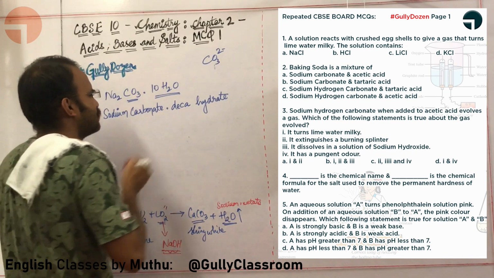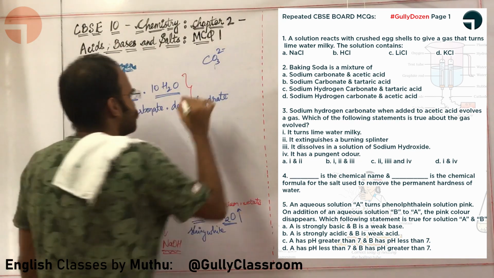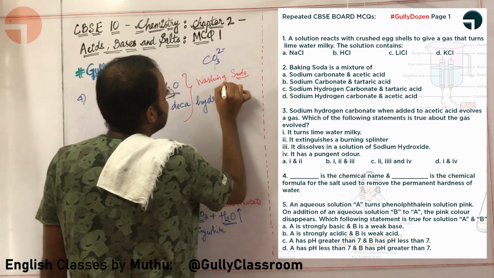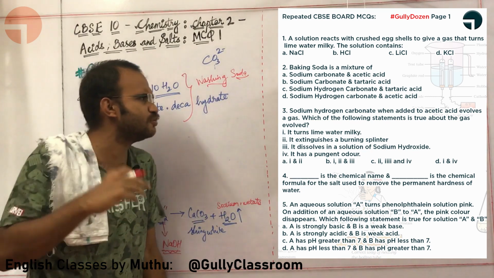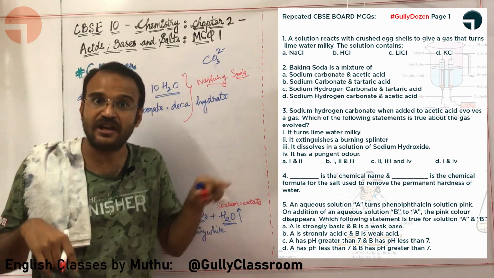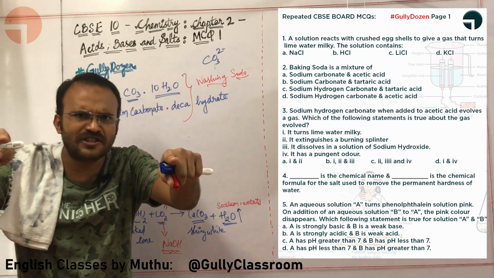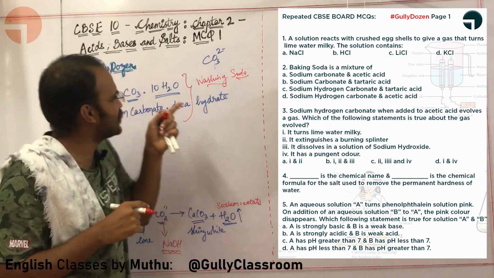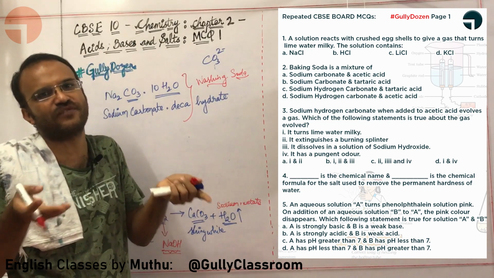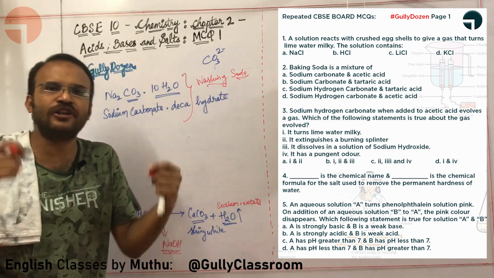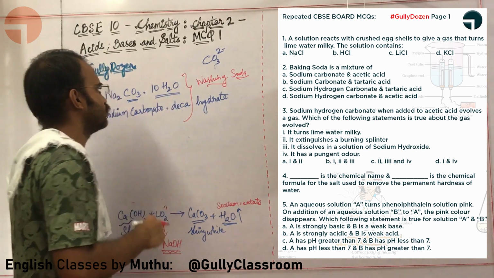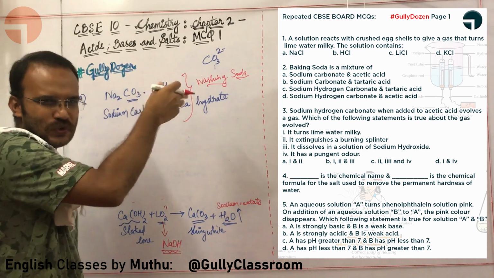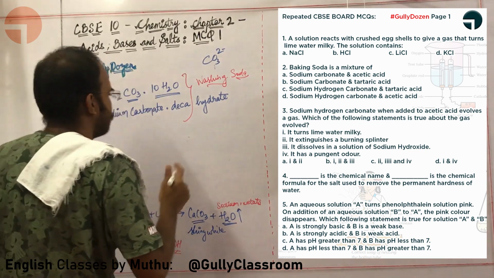Which salt is used to remove the permanent hardness of water? The salt that is used to remove the permanent hardness of water is washing soda. Okay sir, kindly give me the other applications of washing soda. Absolutely, washing soda is used in soaps and the paper industry. It is used in the manufacture of sodium compounds such as borax. Borax is very important. You will study this again in inorganic chemistry in the higher secondary classes. Also, washing soda is obviously used as a cleaning agent for domestic purposes. You are going to use it for cleaning your clothes. So these are the applications of washing soda. Okay sir, you left out one application. Yes, washing soda is obviously also used for removing the permanent hardness of water.